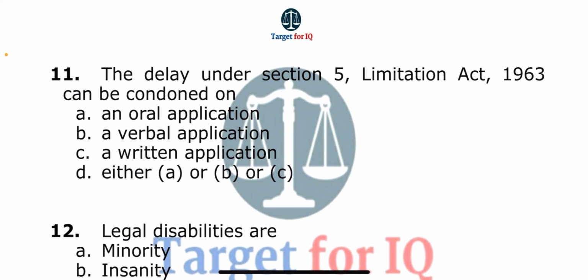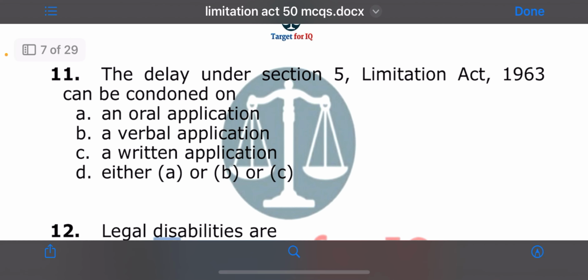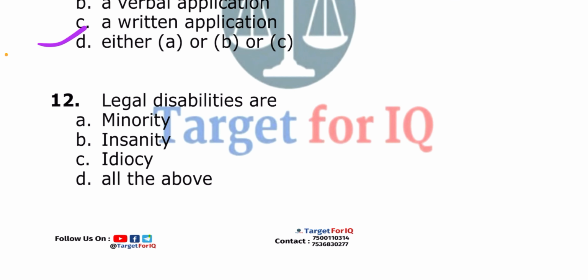Next question. The delay under Section 5 Limitation Act 1963 can be condoned on. The options are A. An oral application, B. A verbal application, C. A written application, or D. Either A or B or C. The correct answer is option C. A written application.